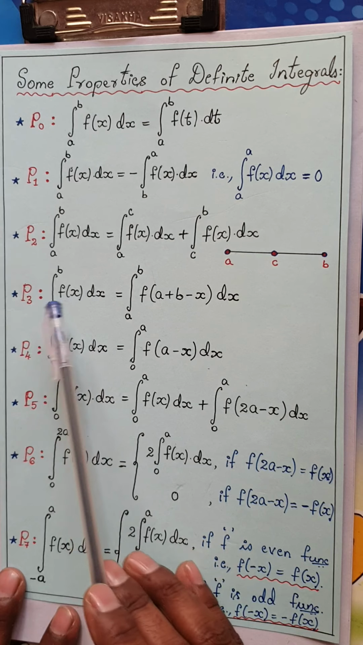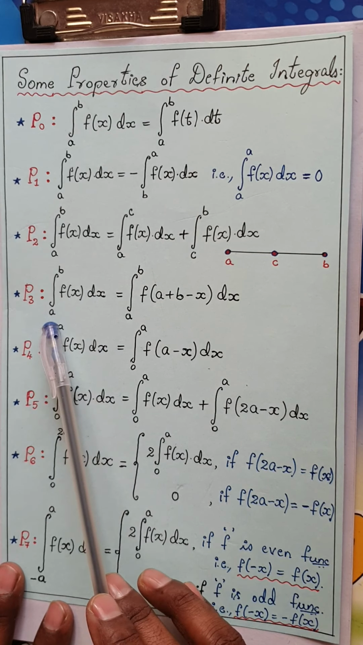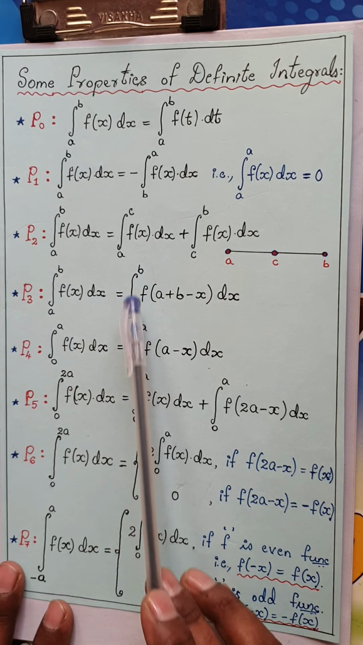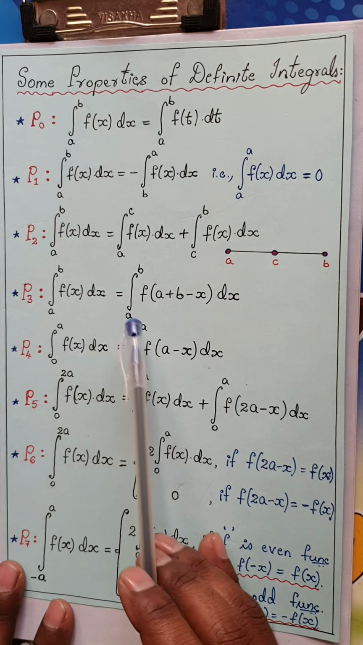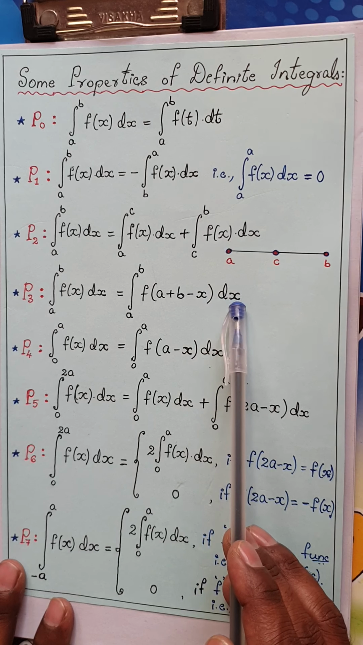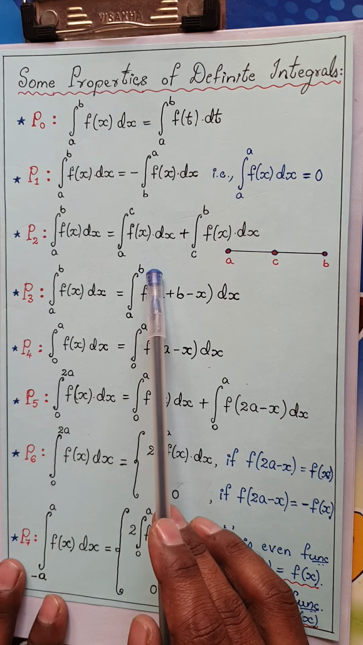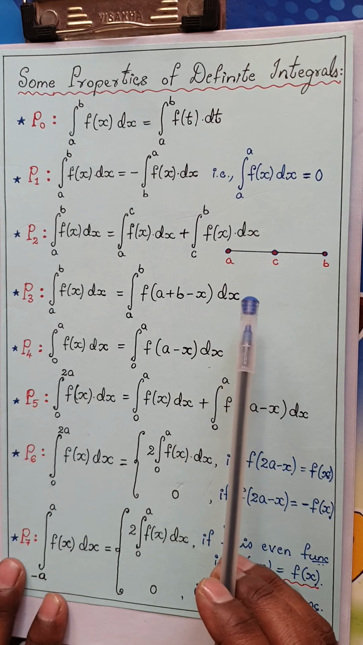Now this is a very important property which can be asked in your examination. Integral from a to b f of x dx is the same as integral from a to b f of a plus b minus x dx, where a plus b is the sum of the two limits, minus x. Is it clear? So integral from a to b f of x dx is integral from a to b f of a plus b minus x dx.